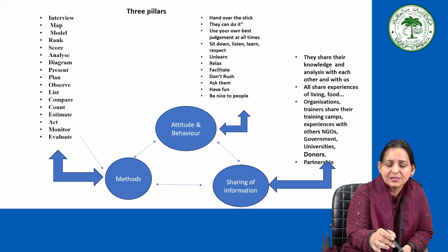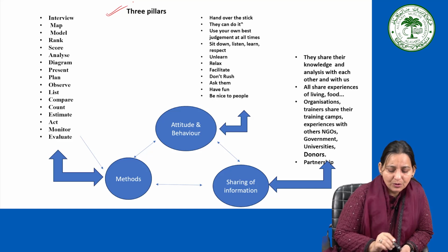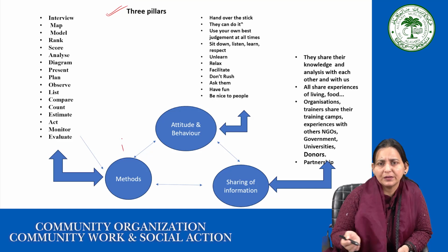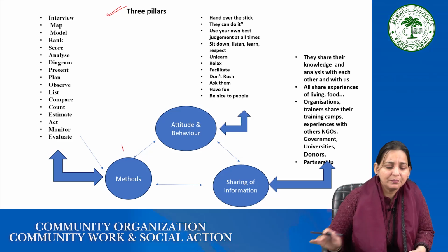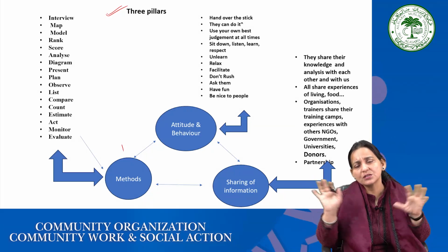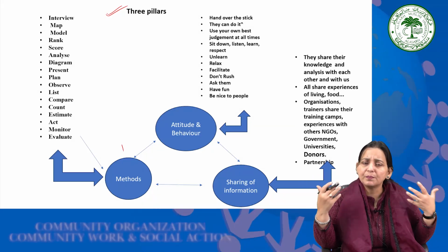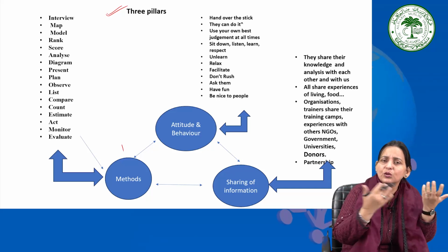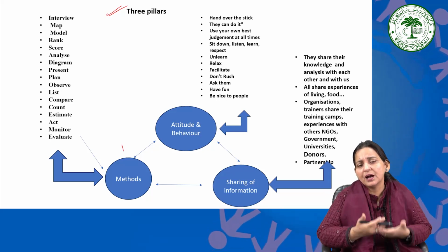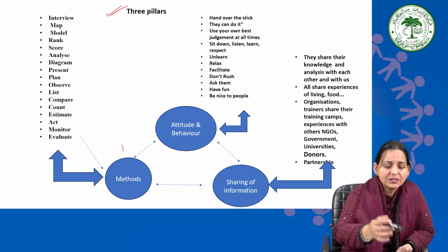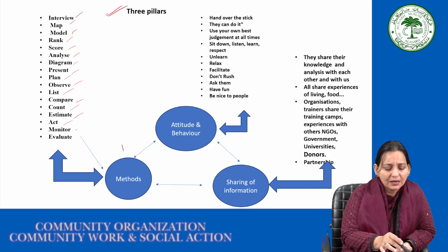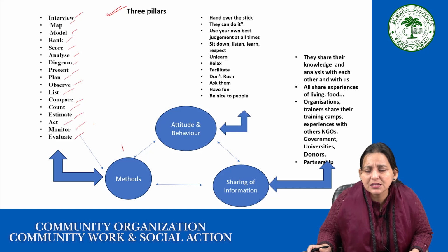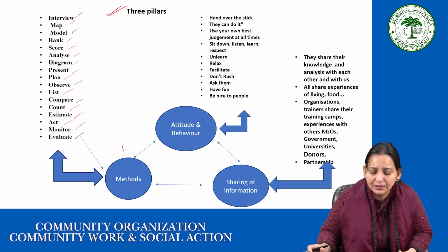Usually it is said that it has three pillars. The first pillar we can take as methods. What are the different methods we are going with? There are lots of tools that come under PRA. Hundreds of tools exist, and every day new tools emerge, develop and evolve. It's about interviews, mapping, models, ranking, scoring, analysis, diagrams, presenting, planning, observing, listing, comparing, counting, estimating, acting, monitoring, evaluating. Many methods and steps are involved. Second is about